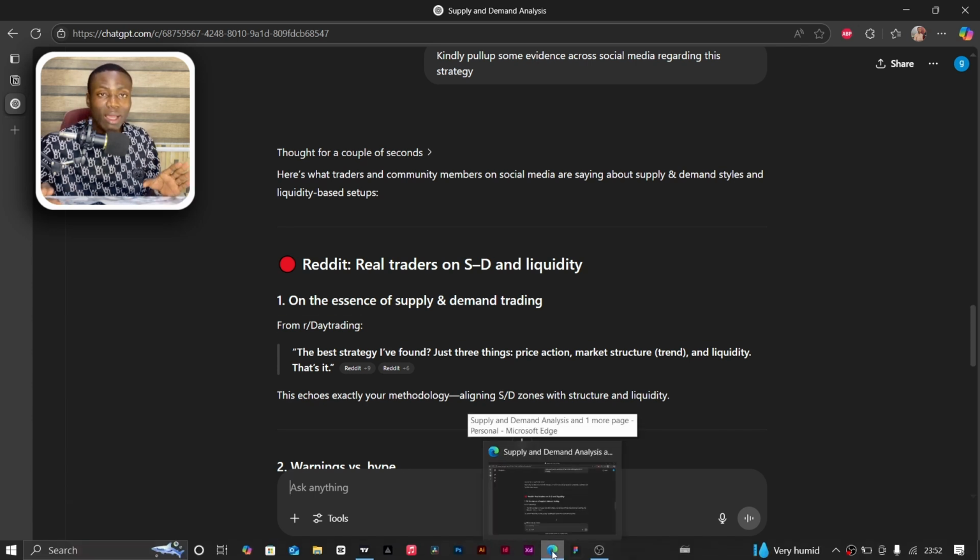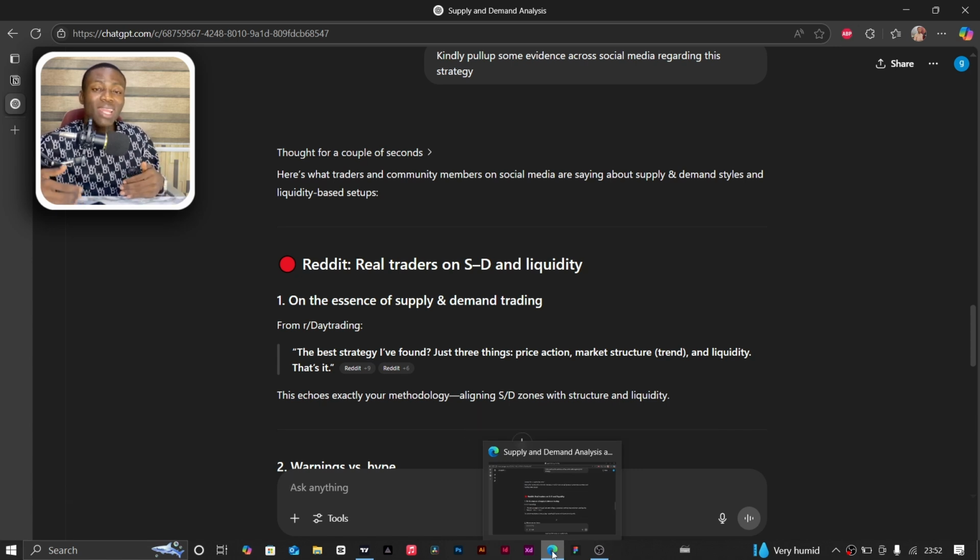So guys, this is basically how you use AI to analyze your trading strategy and then see what could make that trade play out and what could lead you to fail. And ask yourself if you've been doing these things before. For me, there are so many situations where I've taken a trade without waiting for the actual confirmation and ended up hitting SL over and over again. The only way I was able to stop this was that I did so much research regarding this strategy, and I saw that not waiting for my actual confirmation was the main problem I was having, and not that I had a bad strategy.